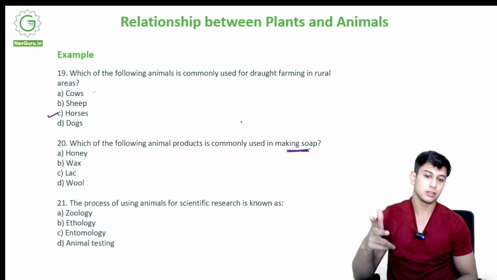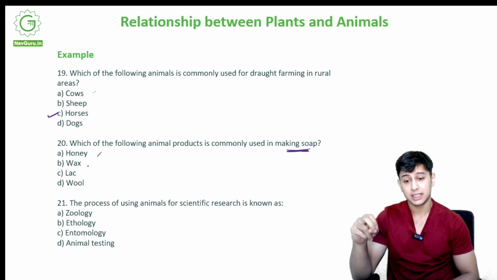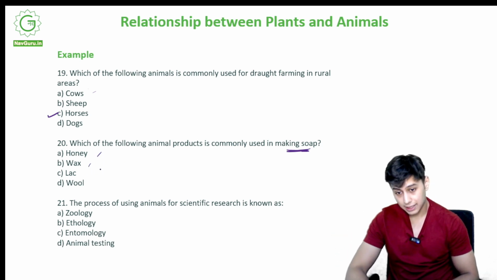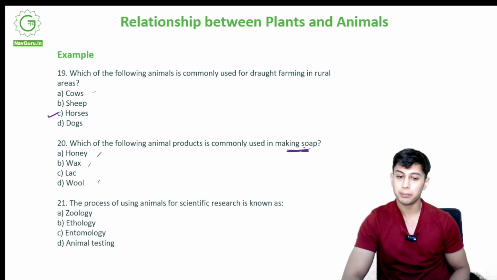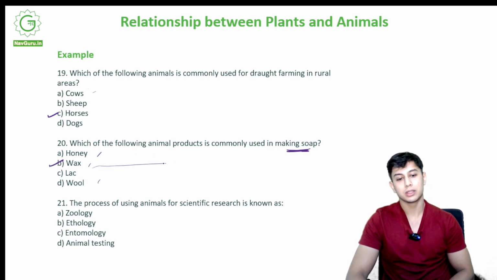Which of the following animal products is commonly used in making soap? One of these animal products is used in making soap. Is it honey? Is it wax? Is it lac? Or is it wool? So it is a very important question. Out of these, which one is used for making soap? It is option B, wax. Okay, wax is used in making soap.